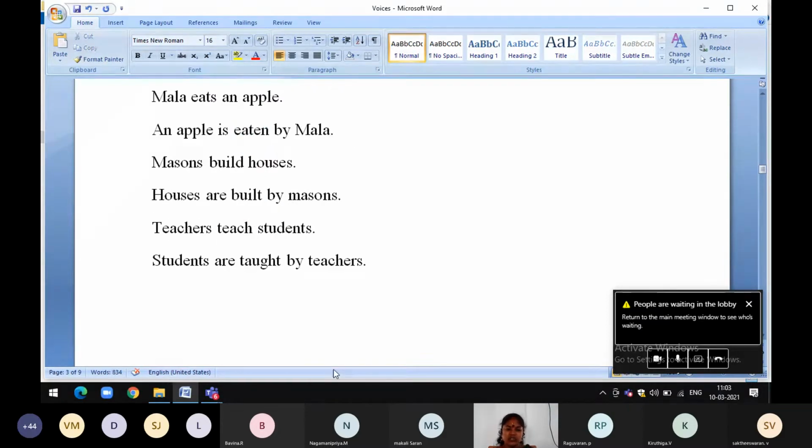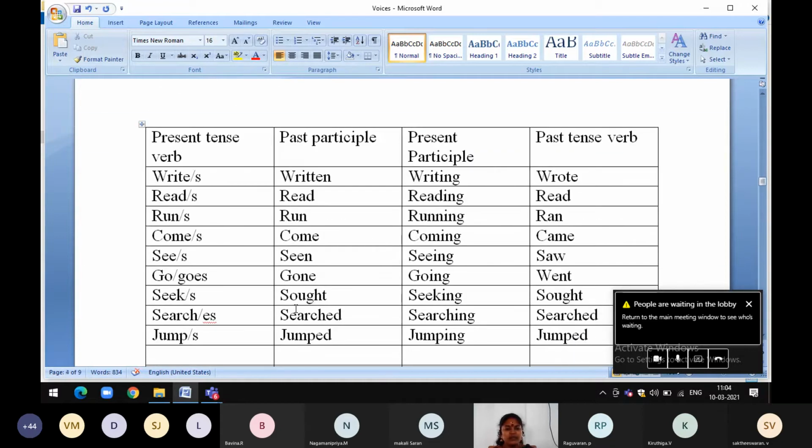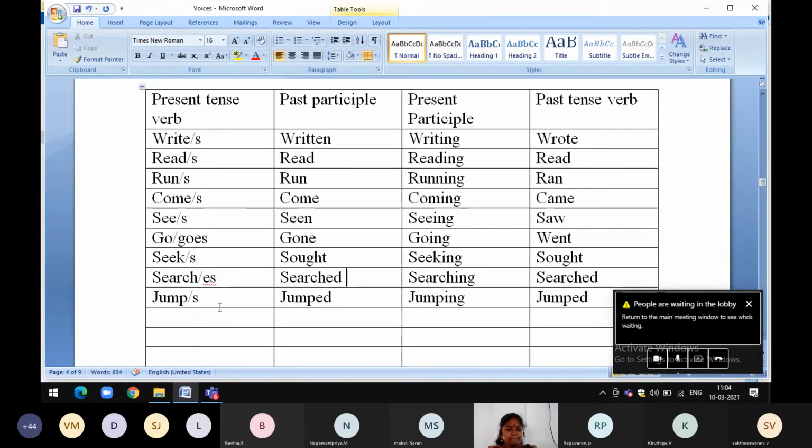Teachers teach students. Students are taught by teachers. Teach, past participle taught. A few verbs: write, past participle written; read, read; run, run; come, come; see, seen; go, gone; seek, sought; search, searched; jump, jumped.